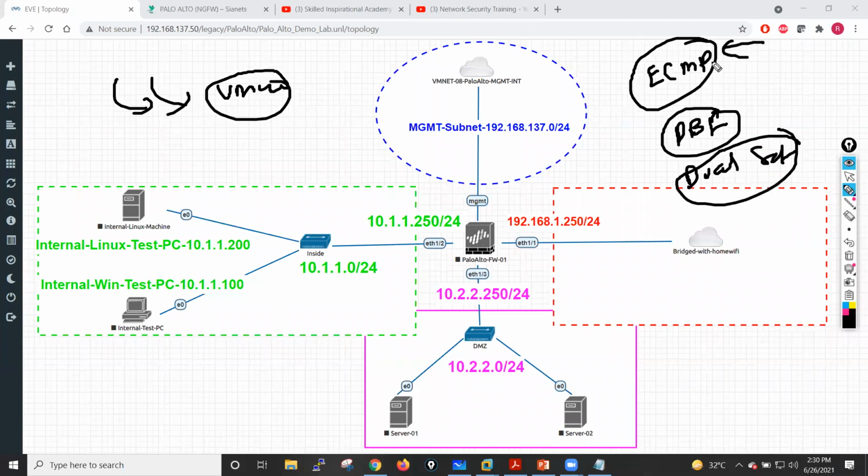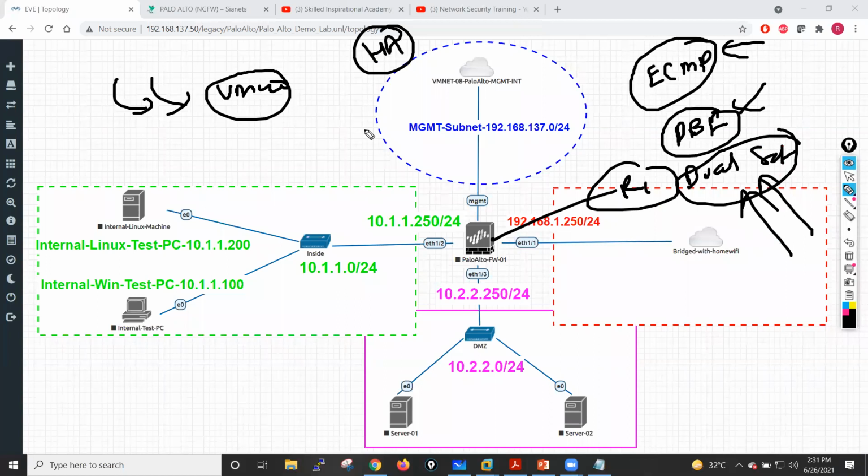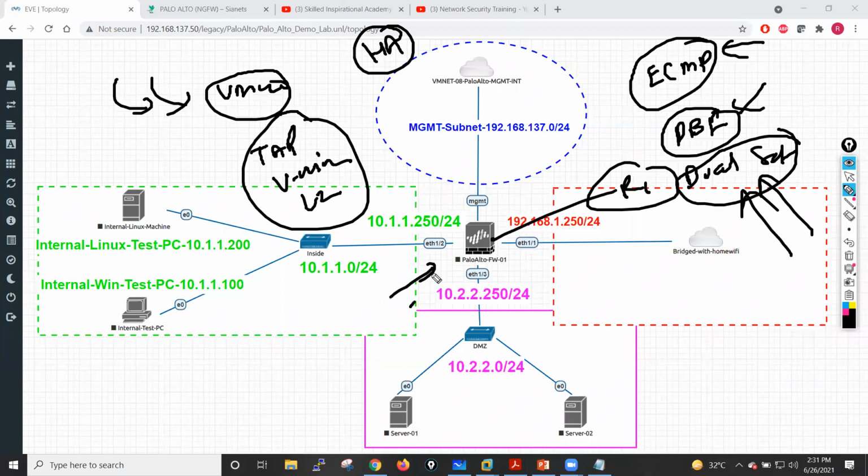What is ECMP? How can we configure it? What is policy based forwarding? What if we are doing a dual ISP setup? How can we configure multiple things? I will show you this kind of lab too, where my topology may change and I will put one or two routers here. For high availability my lab will change because I need two firewalls at that time. My lab also changes when I show you the tap mode deployment, vwire deployment, and L2 deployment. Otherwise my lab stays similar for the remaining practicals, guys.